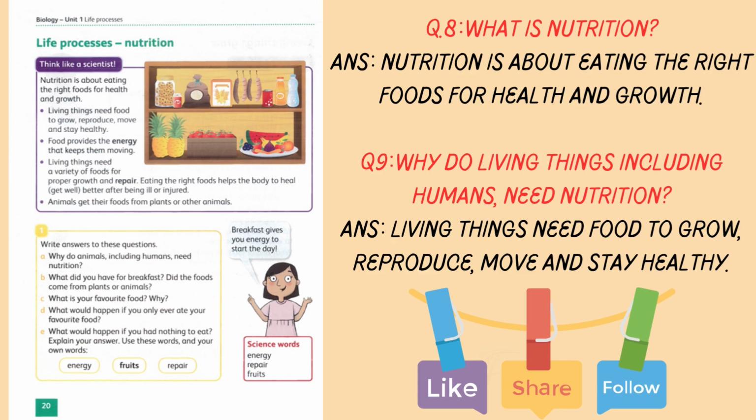Think like a scientist. Nutrition is about eating the right foods for health and growth. Living things need food to grow, reproduce, move, and stay healthy. Food provides the energy that keeps them moving. Living things need a variety of foods for proper growth and repair. Eating the right food helps the body to heal, get better after being ill or injured. Animals get their food from plants or other animals.